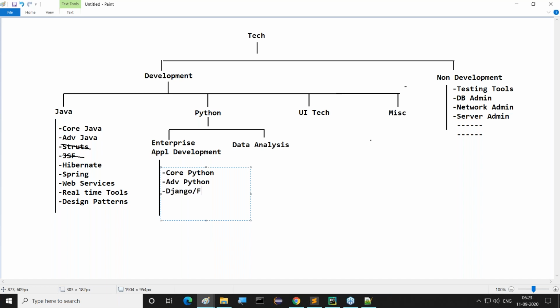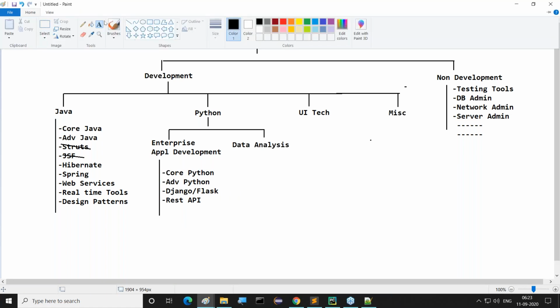Django or Flask, both are going on, but my vote is for Django. Good, this is one thing. Then after that, REST API. REST API means web services. This exists here now, like enterprise application development on the Java side.